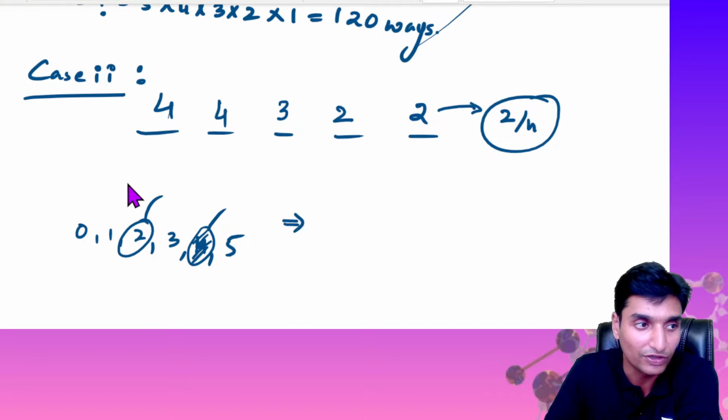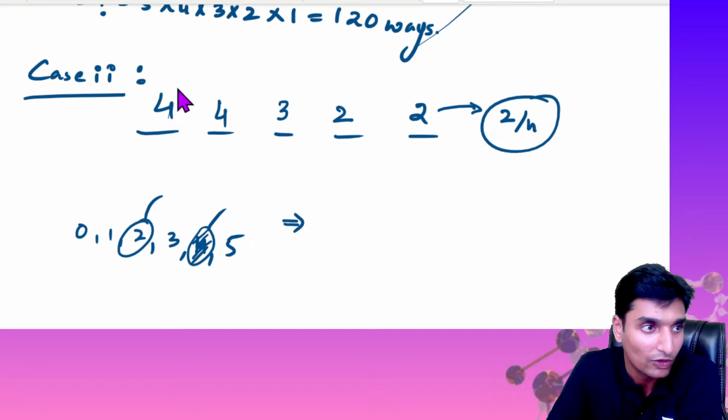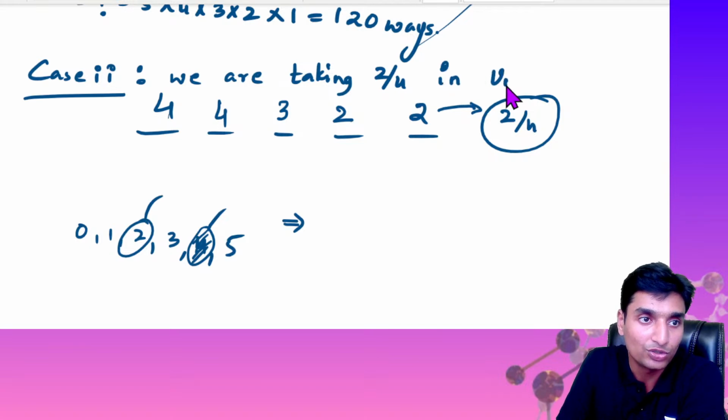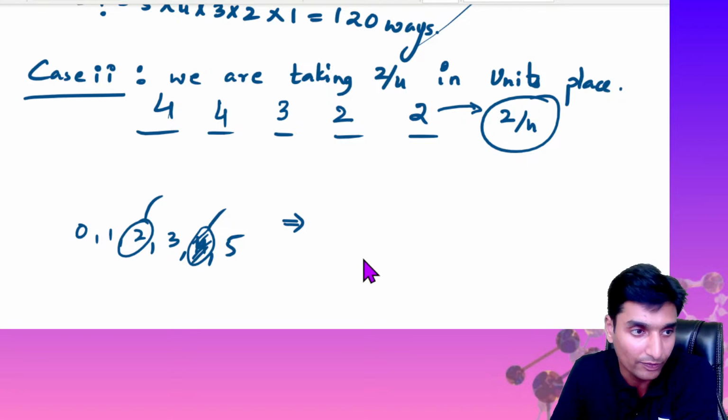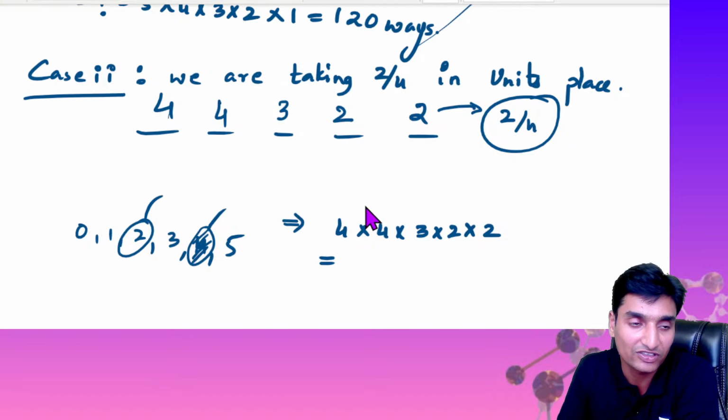So case 2, if we are going to substitute 2 and 4 in units position, okay, we are taking 2 and 4 to be substituted in units position or in units place, okay. So that can be done in 4 into 4 into 3 into 2 into 2 ways. 4 into 4 is 16, 16 into 3 is 48, 48 into 4 guys.